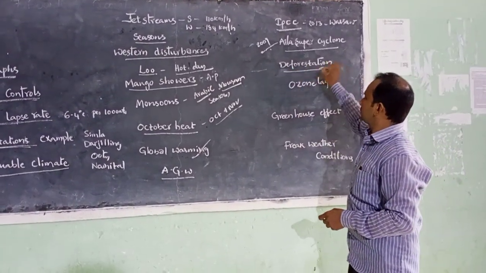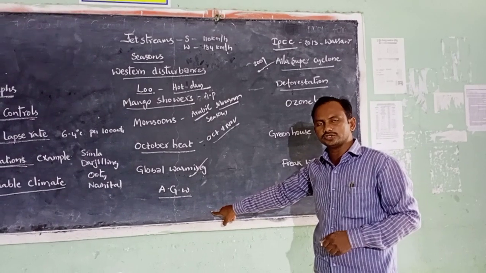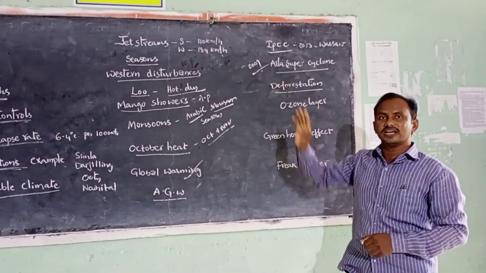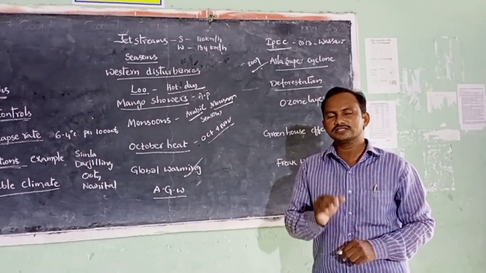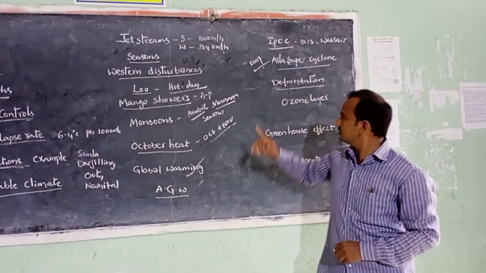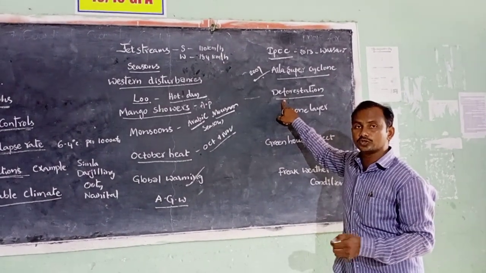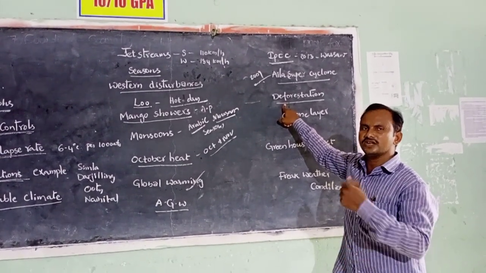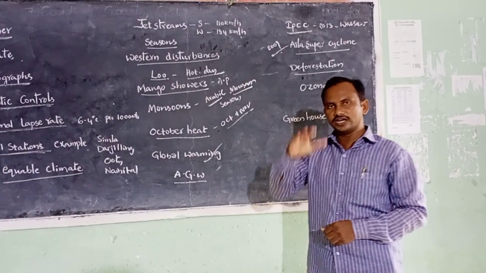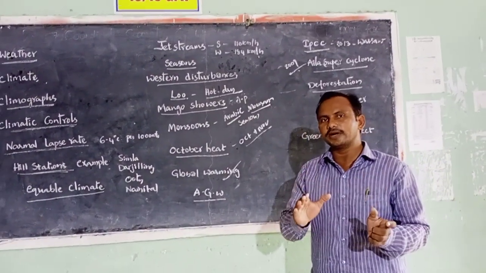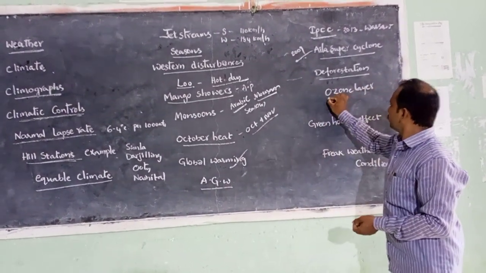Let us see deforestation. You know that deforestation is the main cause for anthropogenic global warming. Deforestation means cutting of trees recklessly and using them for commercial purposes. Why is it the main cause? Because if more trees are there, those trees use the carbon dioxide to produce their food in the photosynthesis process. If the number of trees decreases, the carbon dioxide accumulated in the atmosphere leads to global warming.